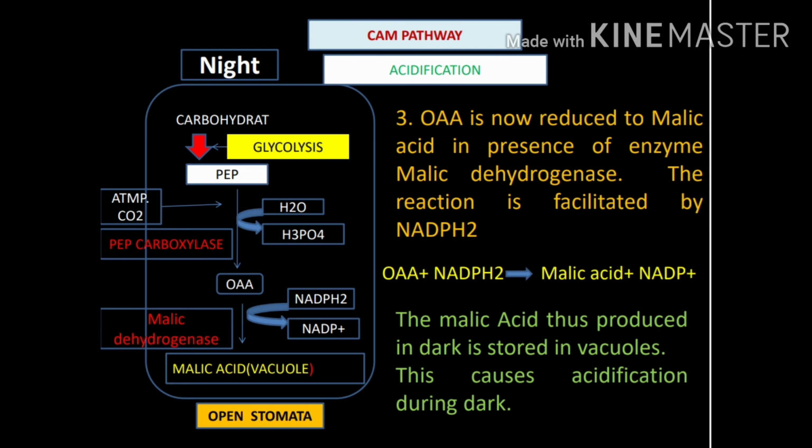During the night period, that OAA is reduced to malic acid in the presence of the enzyme malic dehydrogenase. The reaction is facilitated by NADPH2. When oxaloacetic acid interacts with NADPH2, there is a formation of malic acid and NADP. The malic acid thus produced in the dark is stored in vacuoles. This causes the acidification during the dark period.